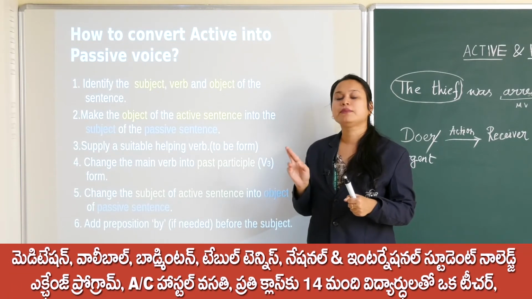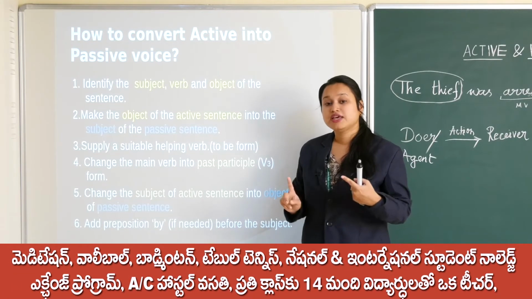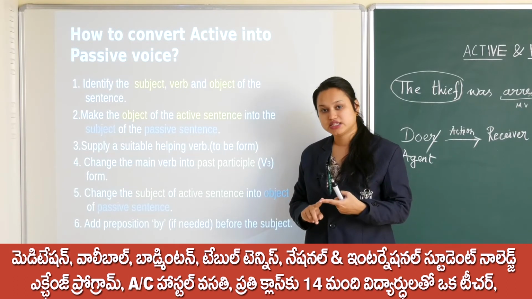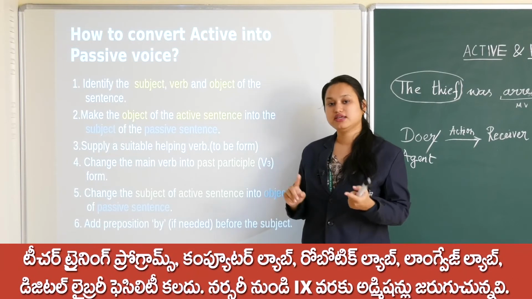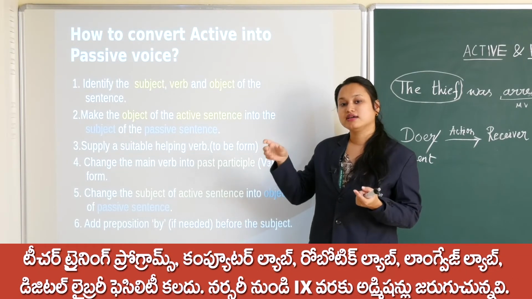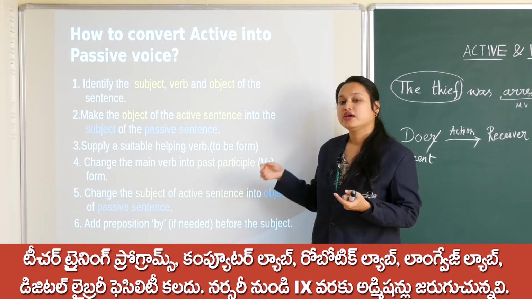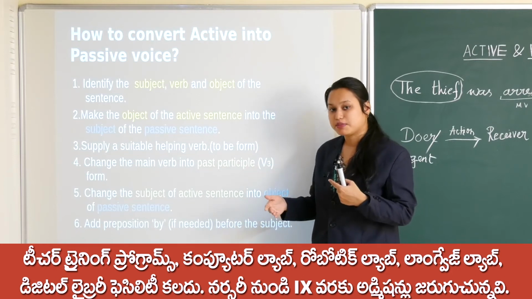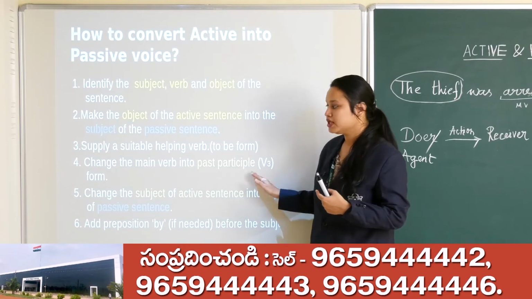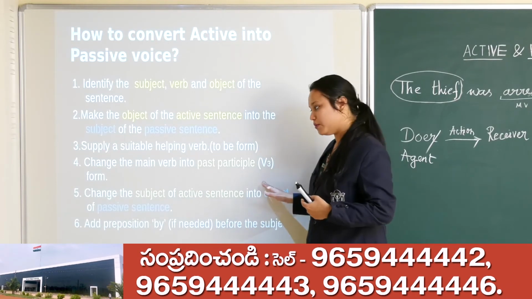V1 is base form, V2 is past form, V3 is past participle form. That means write, wrote, written; drink, drank, drunk; sing, sang, sung, okay. So sung, written, drunk, driven, all these are past participle forms, the third form of the verb.